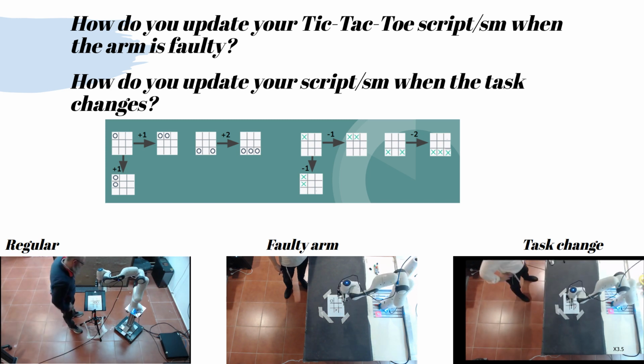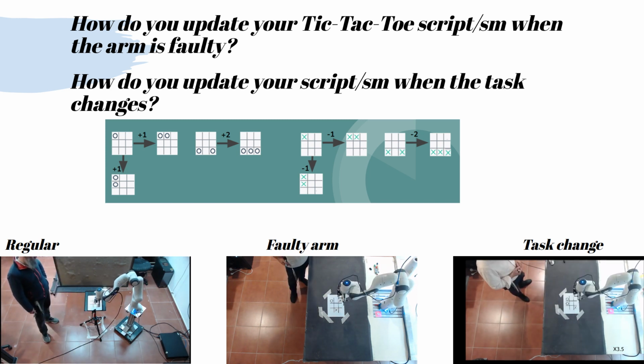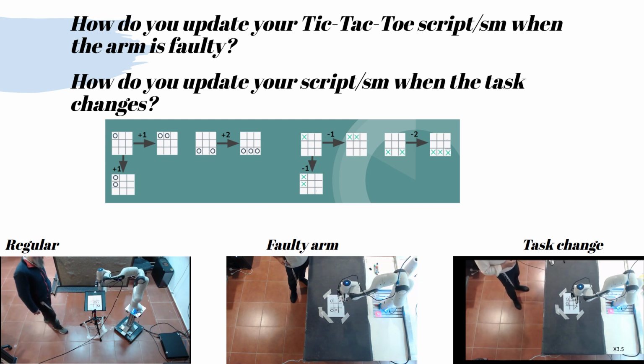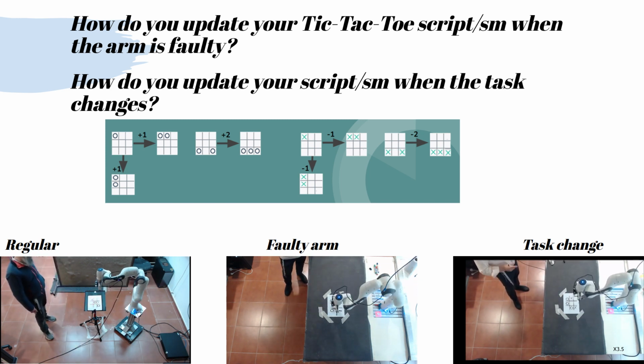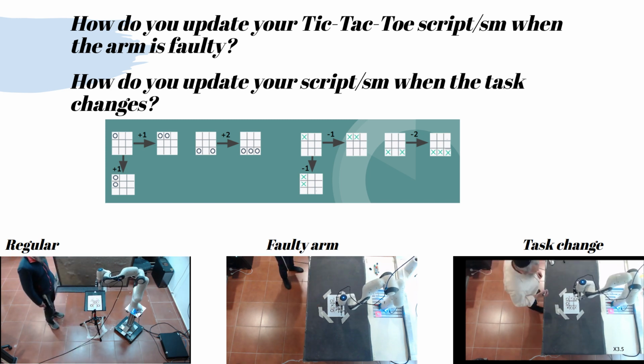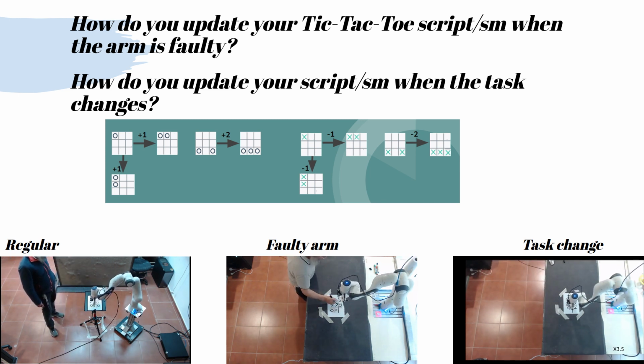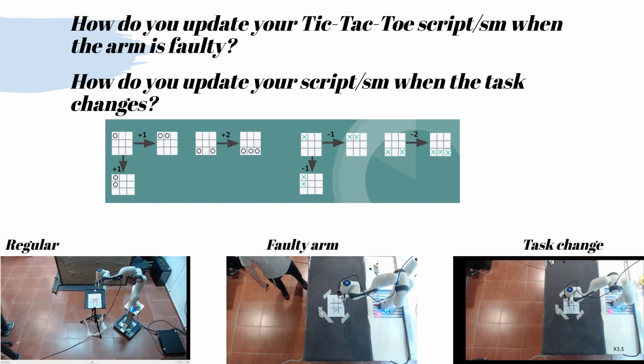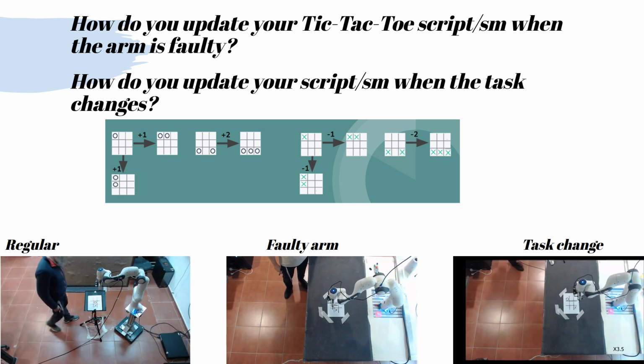We see the gain when things change. Suppose the robot is now faulty and marks the center cell only half the times. If it fails, the turn passes to the human player. Changing a script is not trivial, even for this simple change. Or what if we want the same skills for a different objective? The new task goal is to mark cells adjacent to a corner cell with the player symbol. Adapting a script or a state machine to play this game is non-trivial.